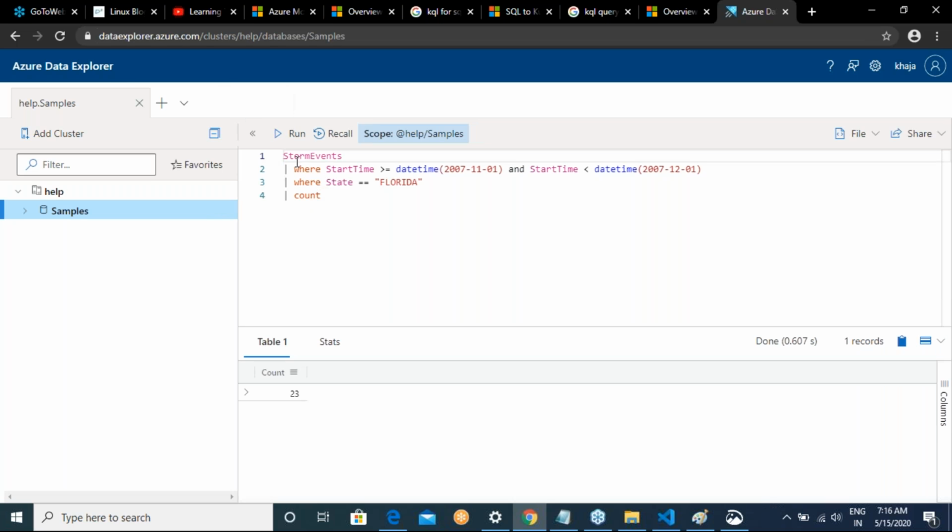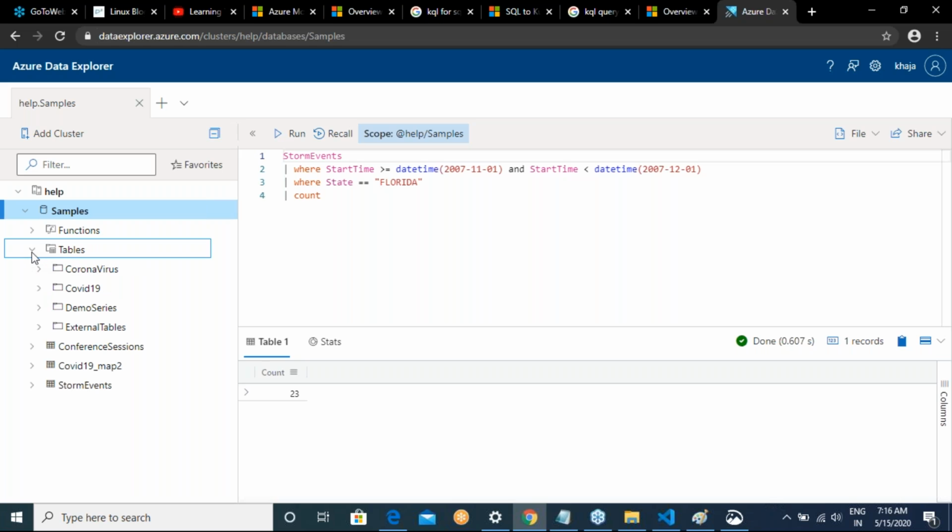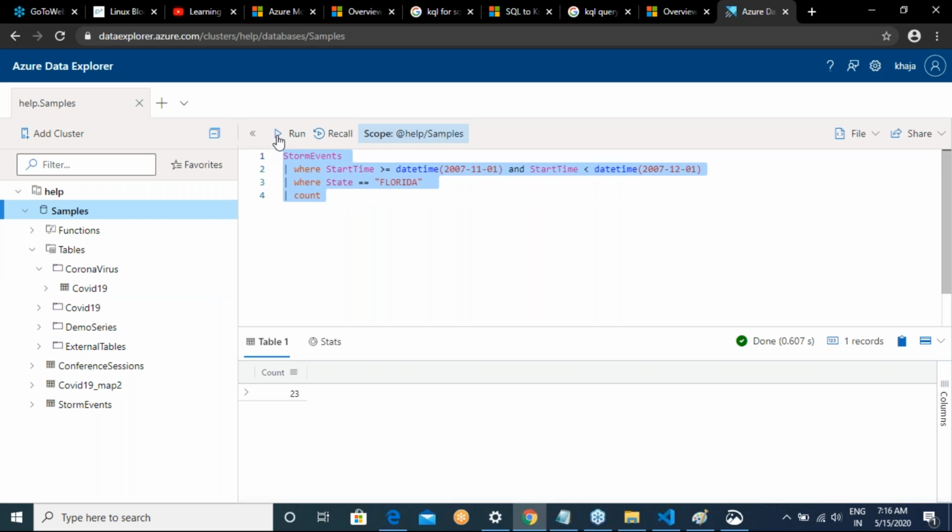So now there is a samples data, and in this there are tables, and basically there are some tables which they have given. If you want, you can run through this, but let us run this. It says that count is 23.